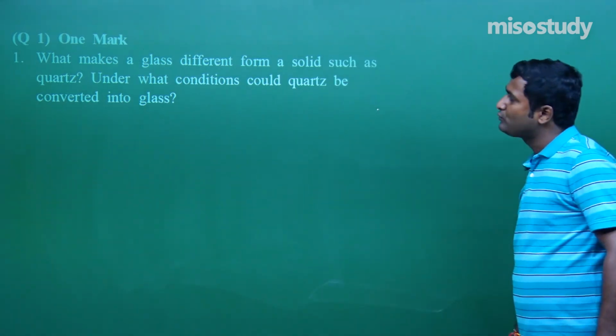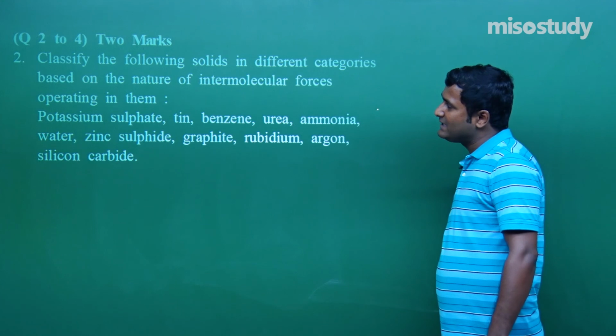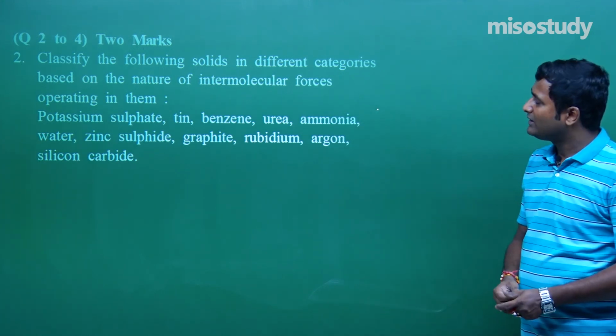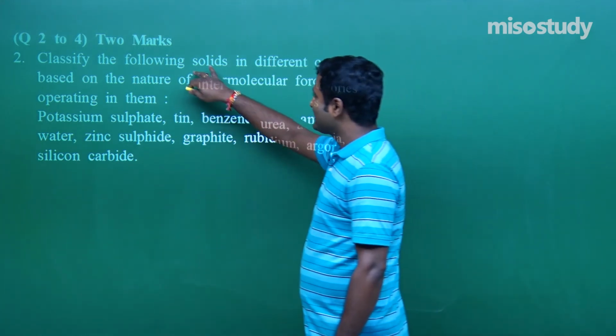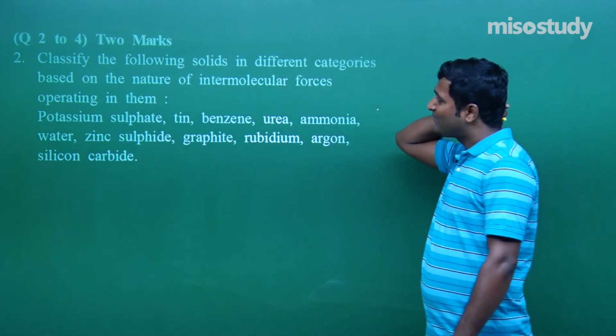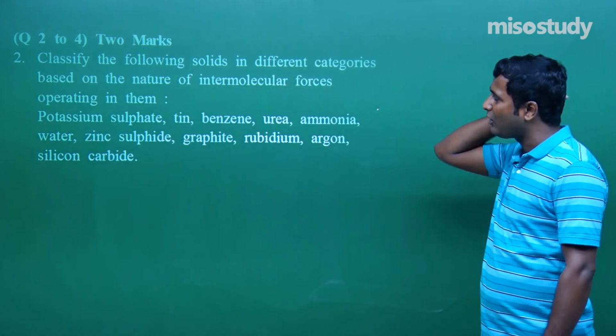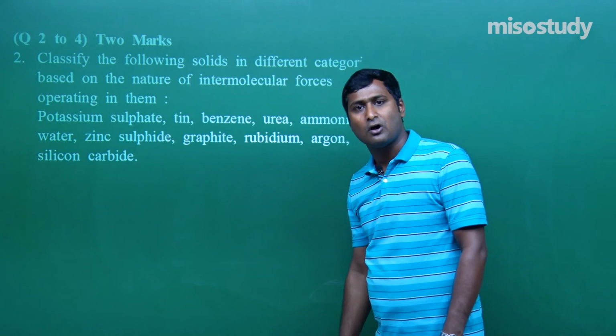Now let's move to question number 2. This is a 2 marks question. Now listen carefully to what is given here. Classify the following solids in different categories based on the nature of intermolecular force operating in them.